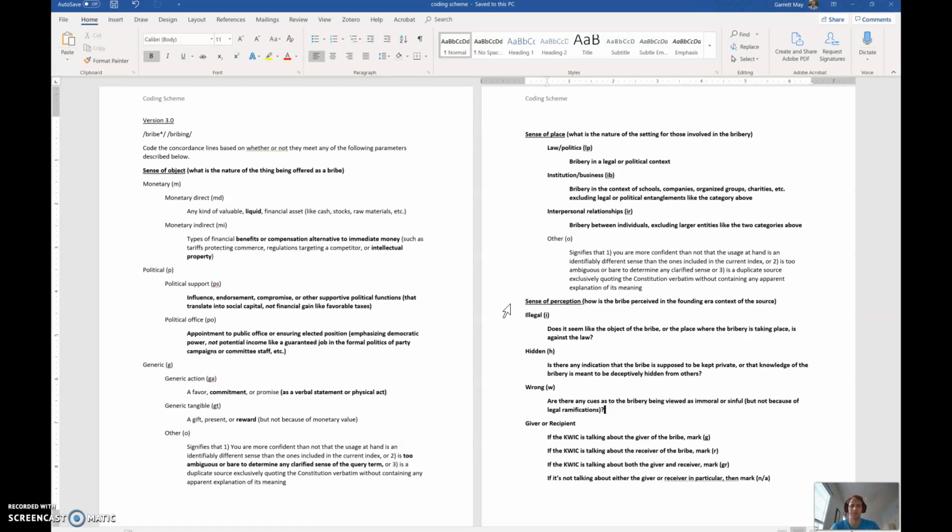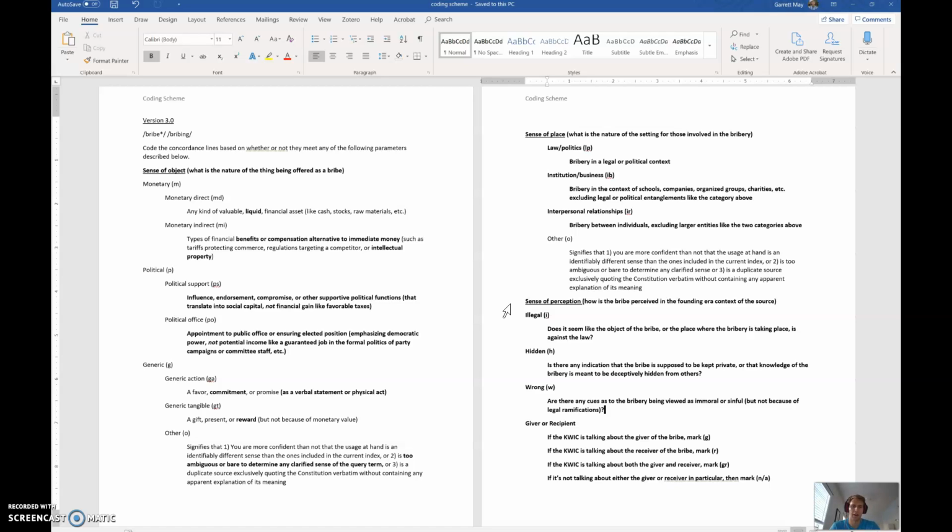And then last, not that the bribe is meant to be, but does the bribe seem to be perceived as being wrong? Is it viewed as immoral or sinful? And not because of any legal ramifications, but just because it's bad to do bribery.